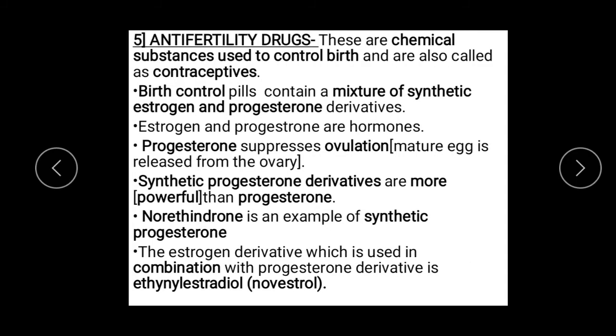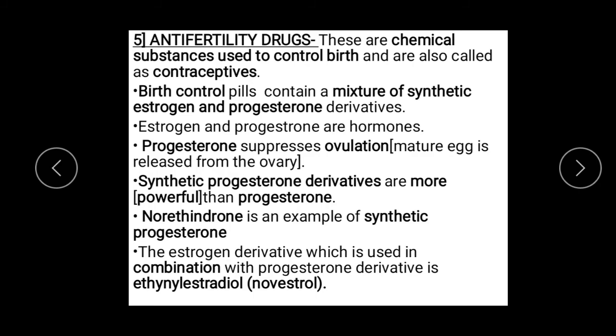The last topic of this slide is anti-fertility drugs. What do we mean by anti-fertility drugs? They are actually called contraceptives, and these are chemical substances used to control birth. Birth control pills are actually a mixture of synthetic estrogen and progesterone derivatives. And you know, estrogen and progesterone both are hormones. Progesterone suppresses ovulation and estrogen controls the menstrual cycle, and thus they control the birth rate.